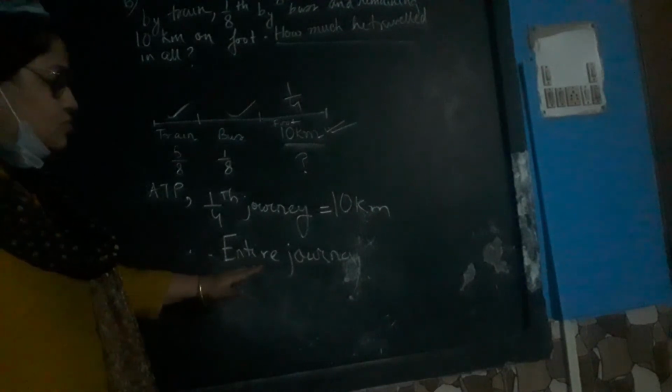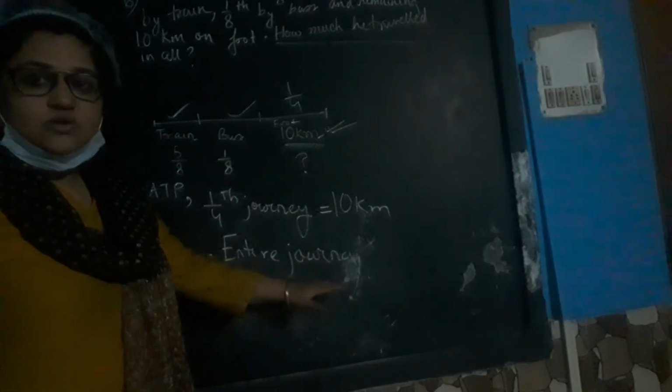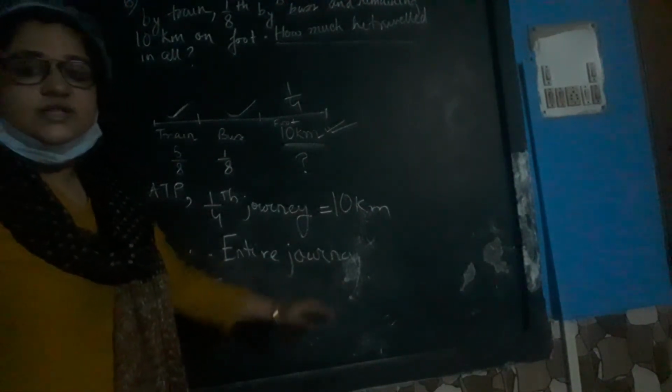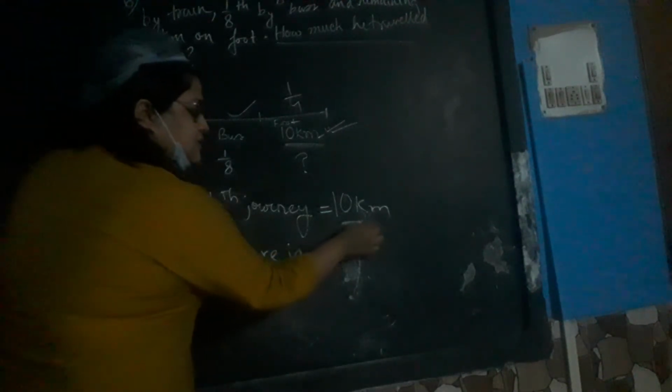So when I want to know the entire journey, or how much distance is covered in the entire journey, what you will do? This was the given 10 kilometers which you have covered only on foot, into the entire journey, means the total. Of course it has to be more. So you will reverse this. Instead of 1/4 you have to write 4/1.